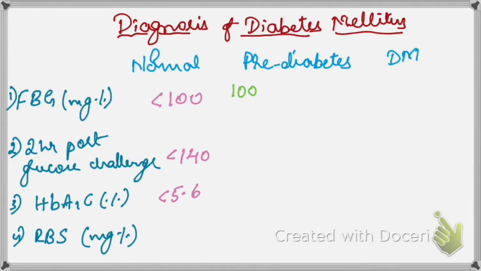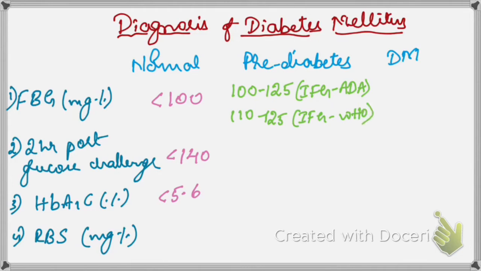Okay, so what are the values for pre-diabetes? Here there are two things. One is according to the American Diabetes Association, and one is the World Health Organization. According to ADA guidelines, it is 100 to 125 milligram per deciliter. It is also called impaired fasting glucose. Then according to WHO, it is 110 to 125 milligram per deciliter, also called impaired fasting glucose. When it is less than 100, it is normal. Between 100 to 125, we consider it impaired fasting glucose.